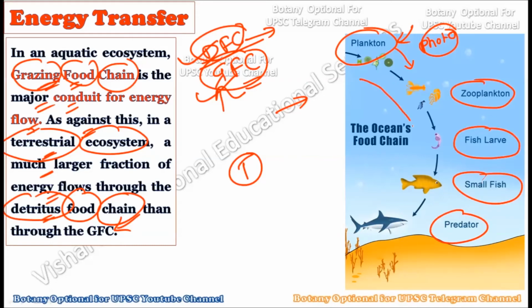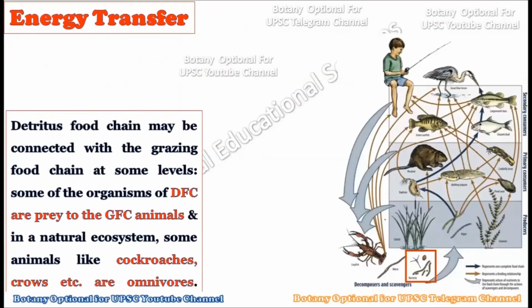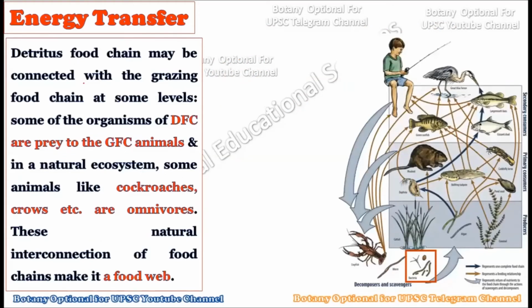This is how the unidirectional flow of energy occurs within the aquatic ecosystem, and this flow through the grazing food chain is the major flow there. But in the terrestrial ecosystem, the detritus food chain is mainly responsible for the major flow of energy. Now consider that the detritus food chain may be connected with the grazing food chains at some level.